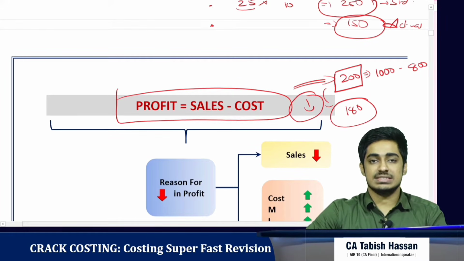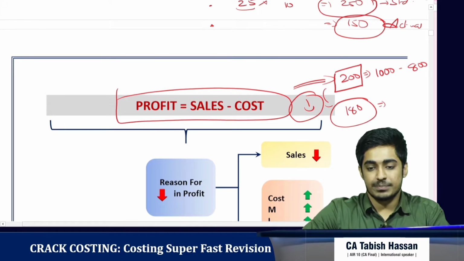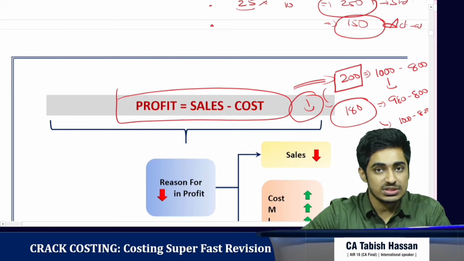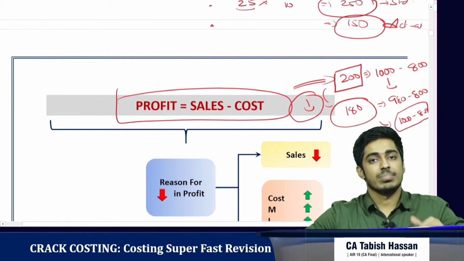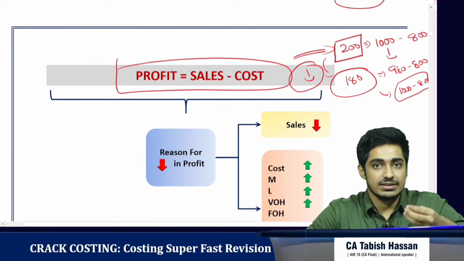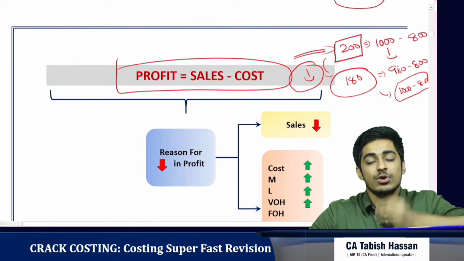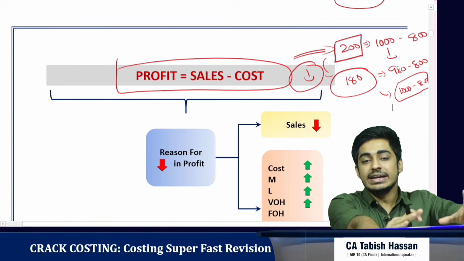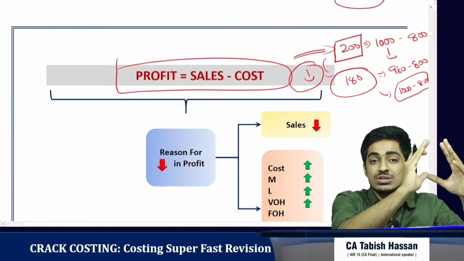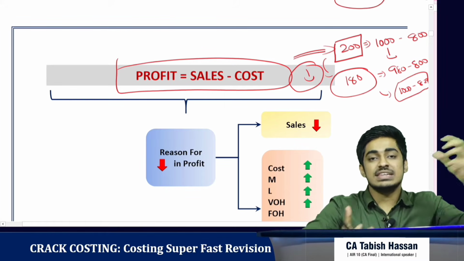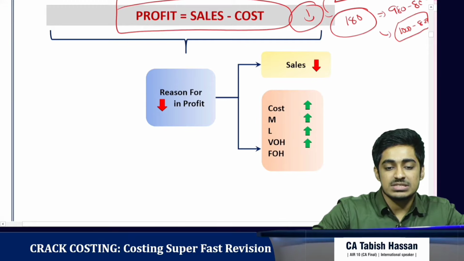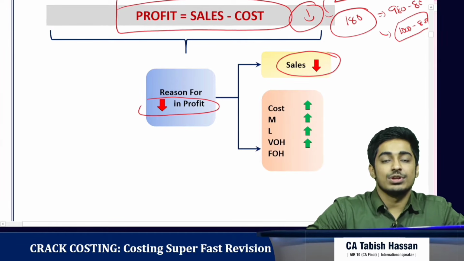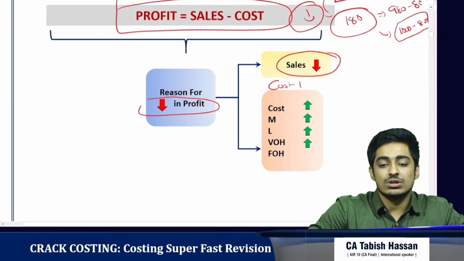What could be the reasons? Option 1, the selling price would have reduced. Option 2, the selling price is the same, but cost would have increased. Clear? So in standard costing, what are we seeing? What is the reason for the fall in profit? We thought we should ideally earn this amount, but actually we have not earned that amount. If profit has fallen, it can be because of two reasons: one is sales has fallen, or second is cost has gone up.